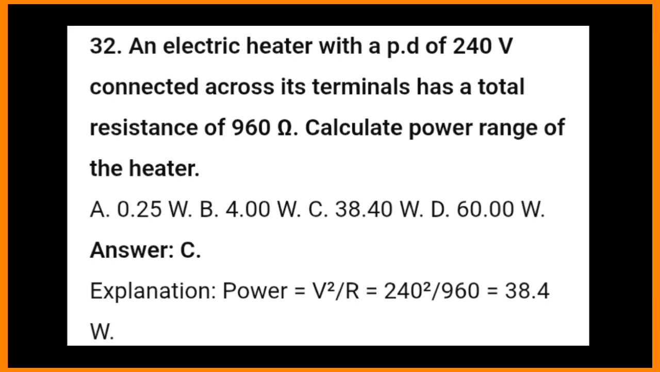32. An electric heater with a P.D of 240 V connected across its terminals has a total resistance of 960 ohms. Calculate the power rating of the heater. A. 0.25 W, B. 4.00 W, C. 38.40 W, D. 60.00 W. Answer C. Explanation: power equals V²/R equals 240²/960 equals 38.4 W.